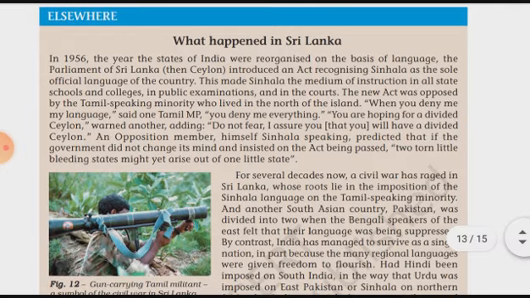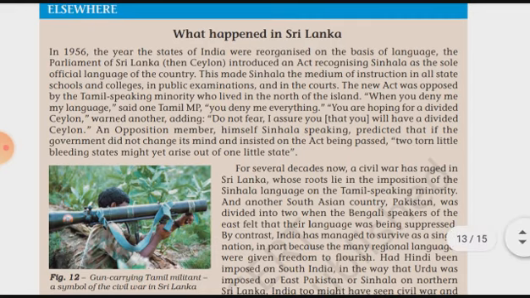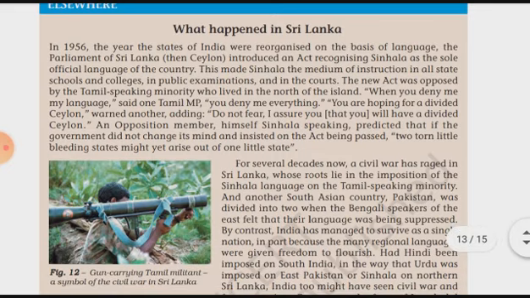As we all know, many of the Indian states at the initial time had been formed on the basis of language. The Parliament of Sri Lanka, that is known as Ceylon, introduced an act recognizing Sinhala as the sole official language of the country. If you go through the higher classes, mainly in the 10th class, this chapter has been given about the Sinhala people who are living in Sri Lanka. This has been recognized as the official language of Sri Lanka.